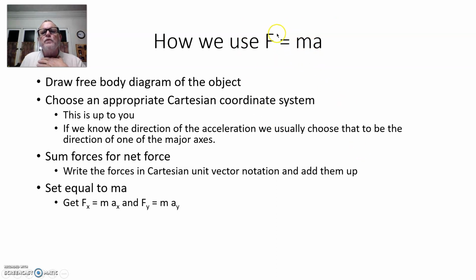For this to be truly an equality, the x component of this net force has to be equal to the mass times the x component of the acceleration. That's this right here. And likewise for the y components. They have to be equal.